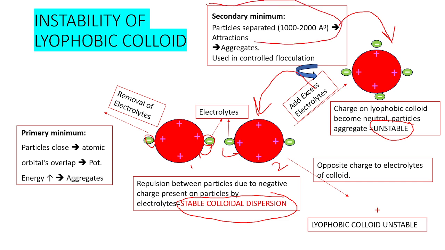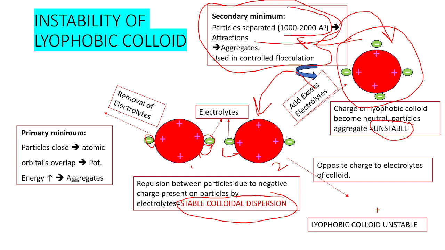Then, with this concept at the secondary minimum, we can observe this phenomenon. The particles get separated at 1000 to 2000 angstrom, attractions predominate and the particles may aggregate. That is used in controlled flocculation, meaning formation of a flocculated suspension.